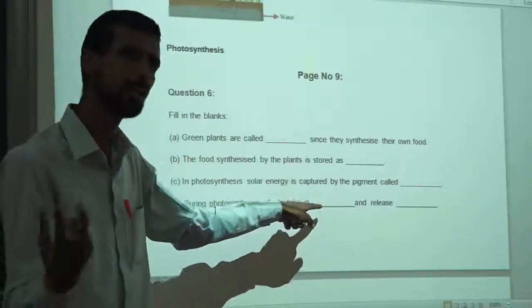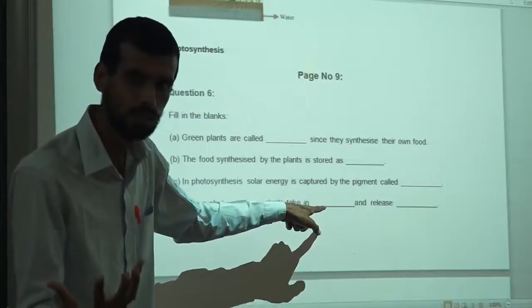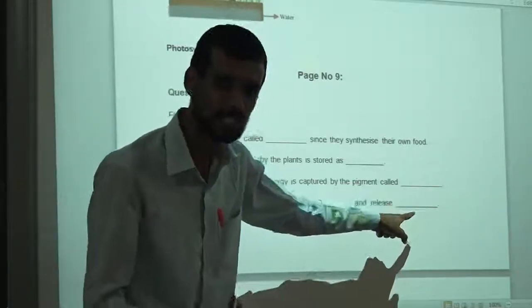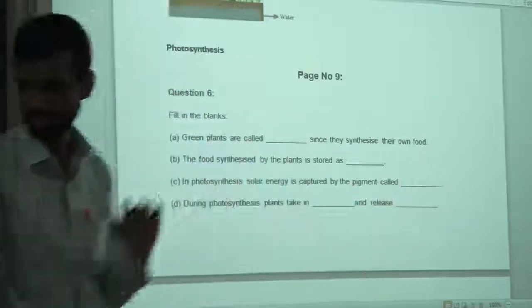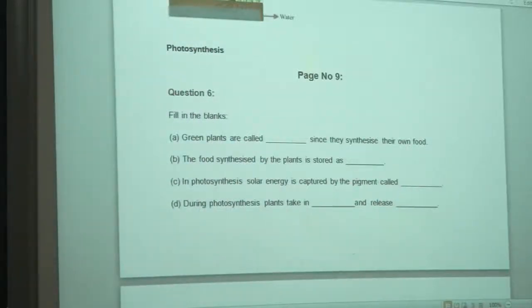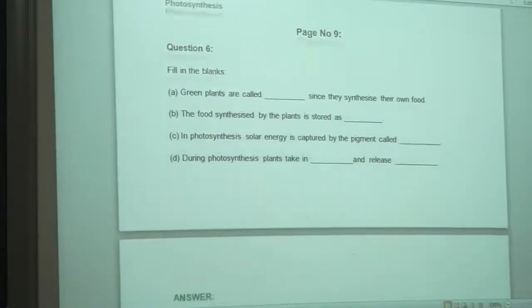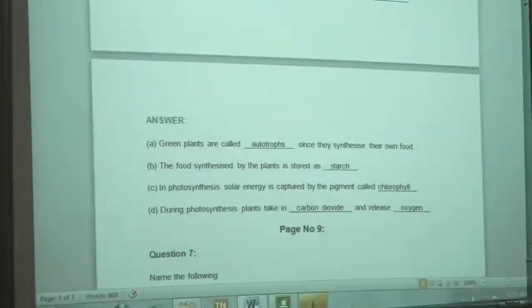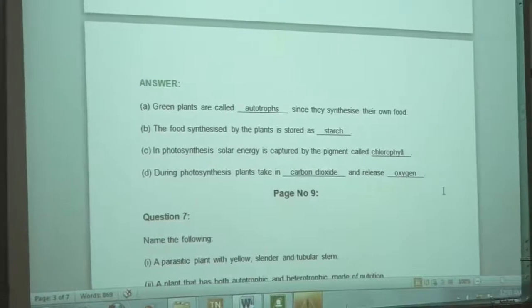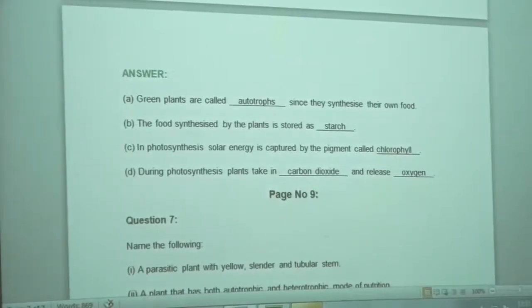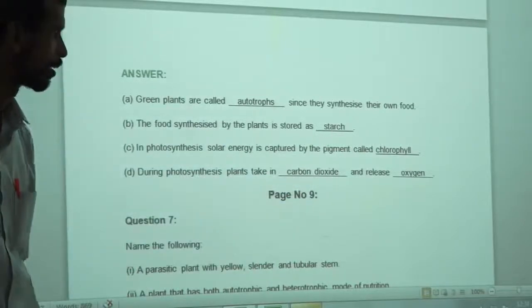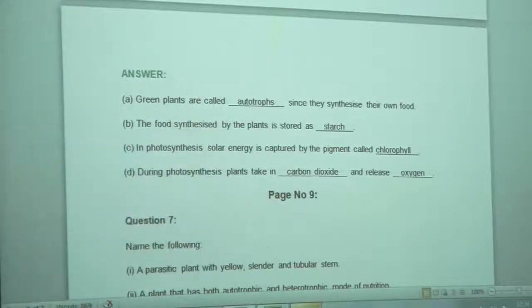CO2 is the chemical formula, the symbol of carbon dioxide, and which gas do they release? Oxygen. Correct? So let's move ahead. These are the answers we have discussed. Same answers are there. You can see all these are the answers of the fill in the blanks we have discussed.